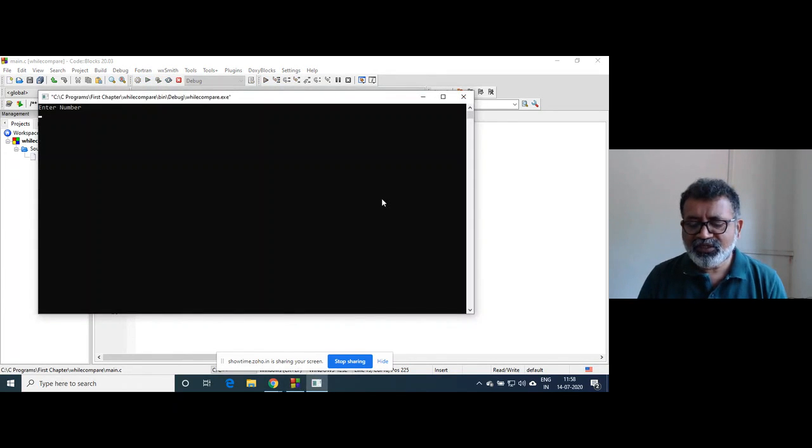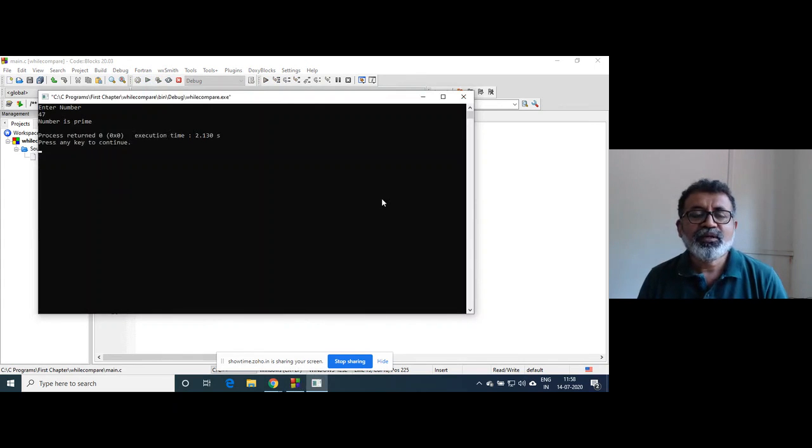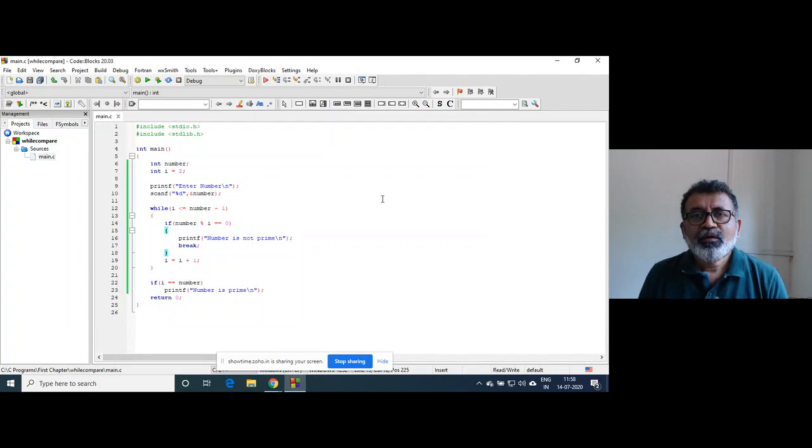Let's check whether 47 is a prime number. Now, how will we do that manually for 47? We have to check whether that number is divisible by numbers between 2 and 46. Then only we can decide whether that number is a prime or not, right?